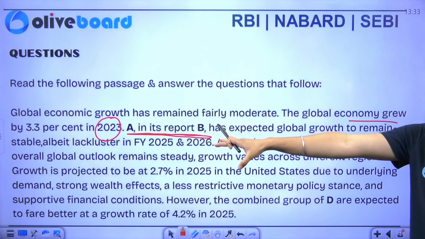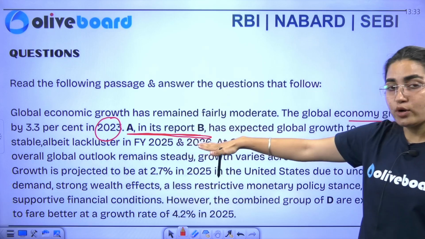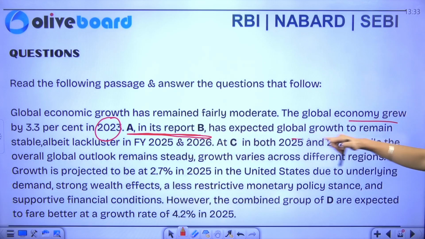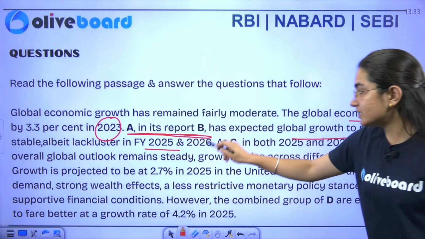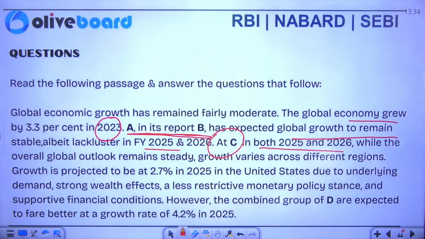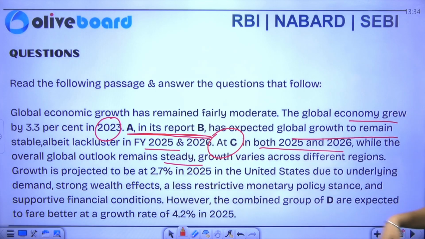So A, in its report, B has expected global growth to remain stable in financial year 2025-26, at C, in both 2025 and 26. While the overall global outlook remains steady, growth varies across different regions.